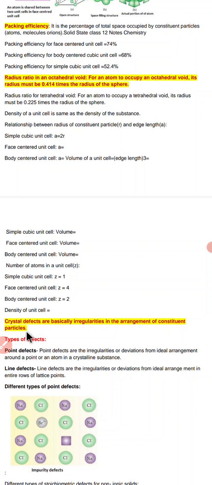Now the question is, what are point defects? Point defects are those defects that arise because of the location of the constituent particles of a crystal in a place apart from their normal location.